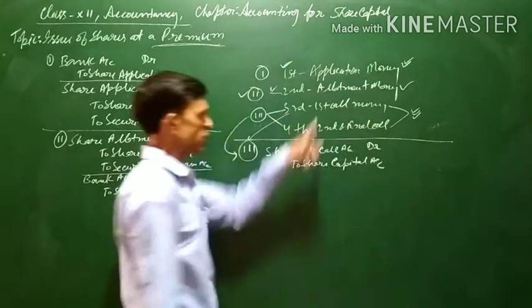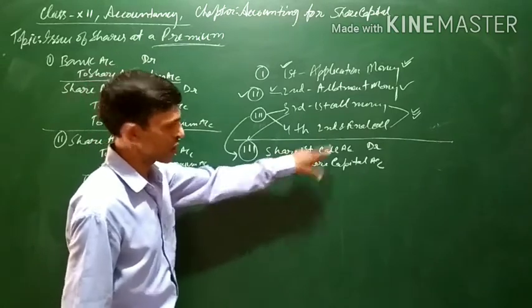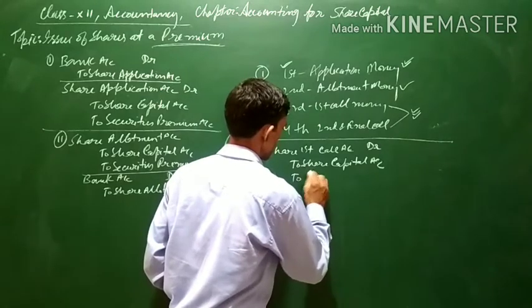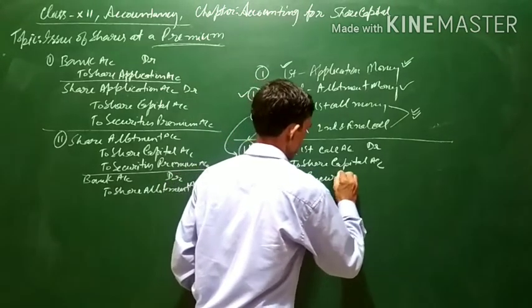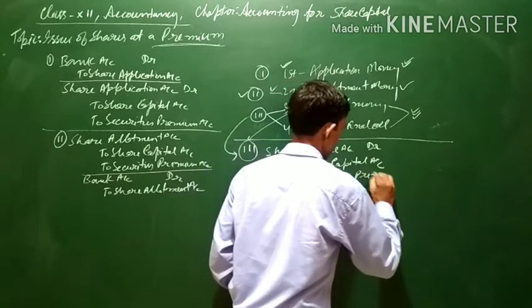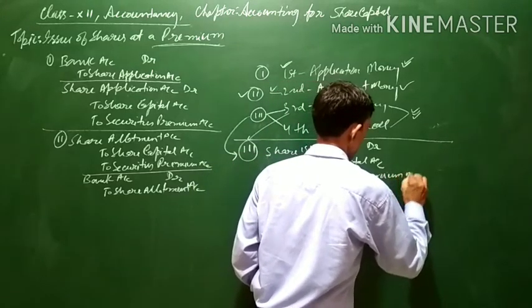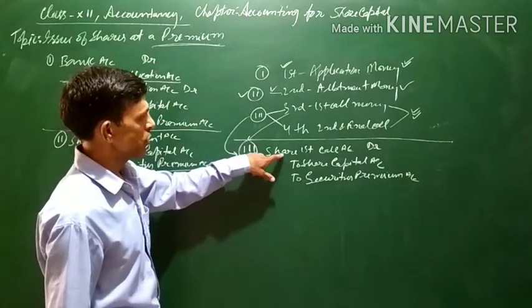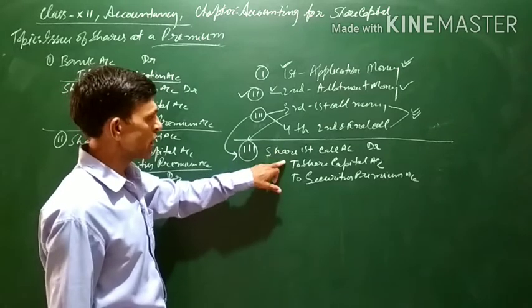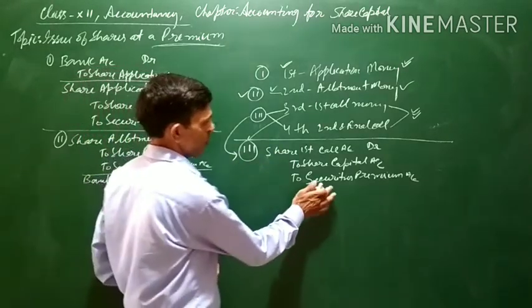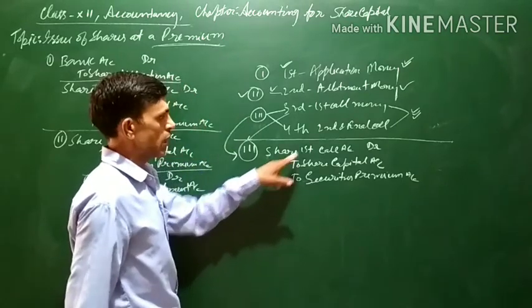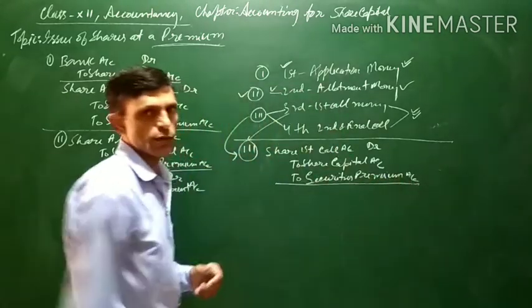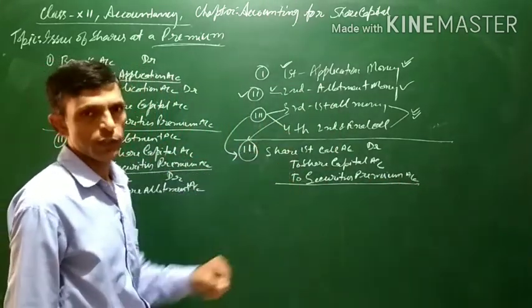We are assuming here that it is along with first call. That is why we have written here share first call account. It will be transferred to share capital and to securities premium account. The journal entry narration will be being share first call amount due. Both the share first call money as well as the securities premium are due. Next, when the first call money along with premium is received,